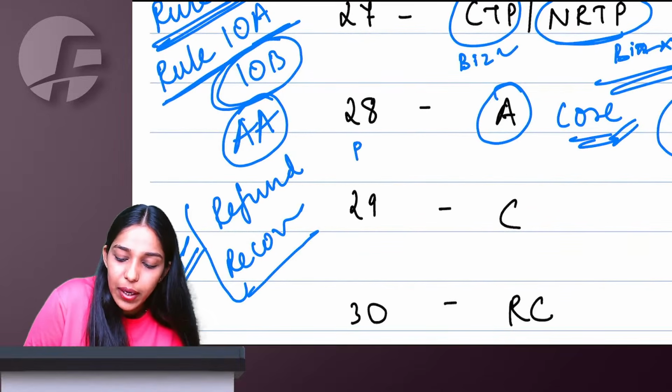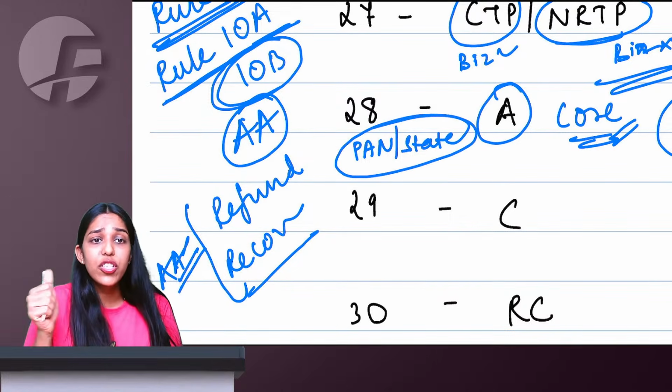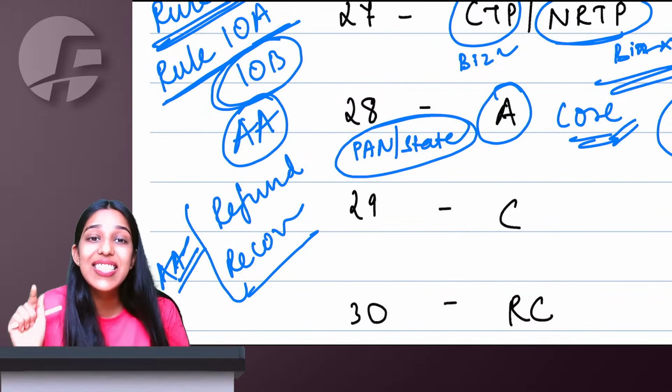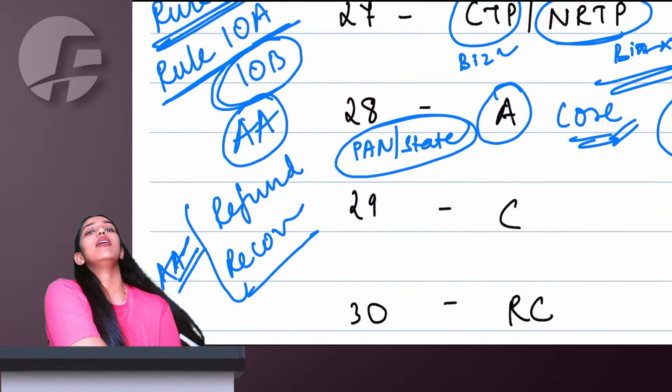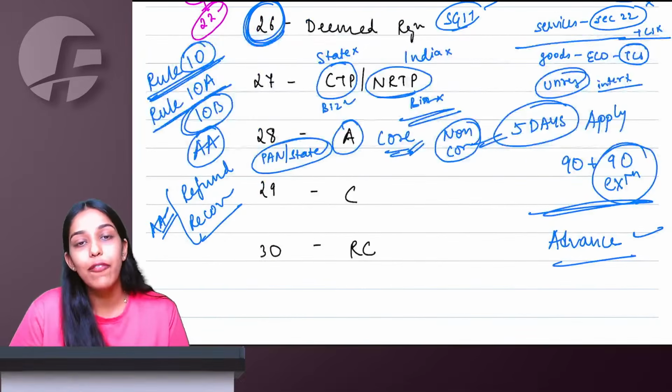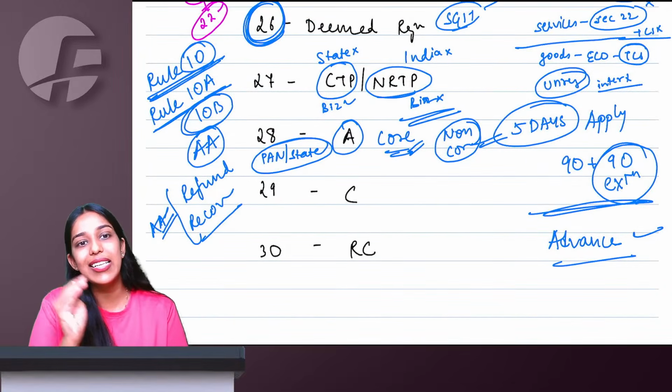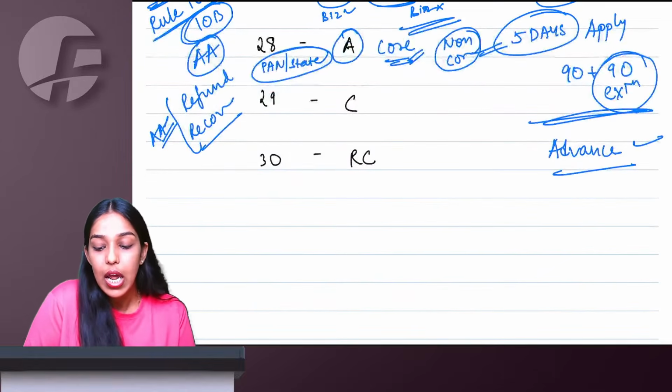However, if you are changing PAN or you are changing the entire state, in this case your GST number will change. So now amendment is not possible. You will have to apply for new registration and cancel the old registration.